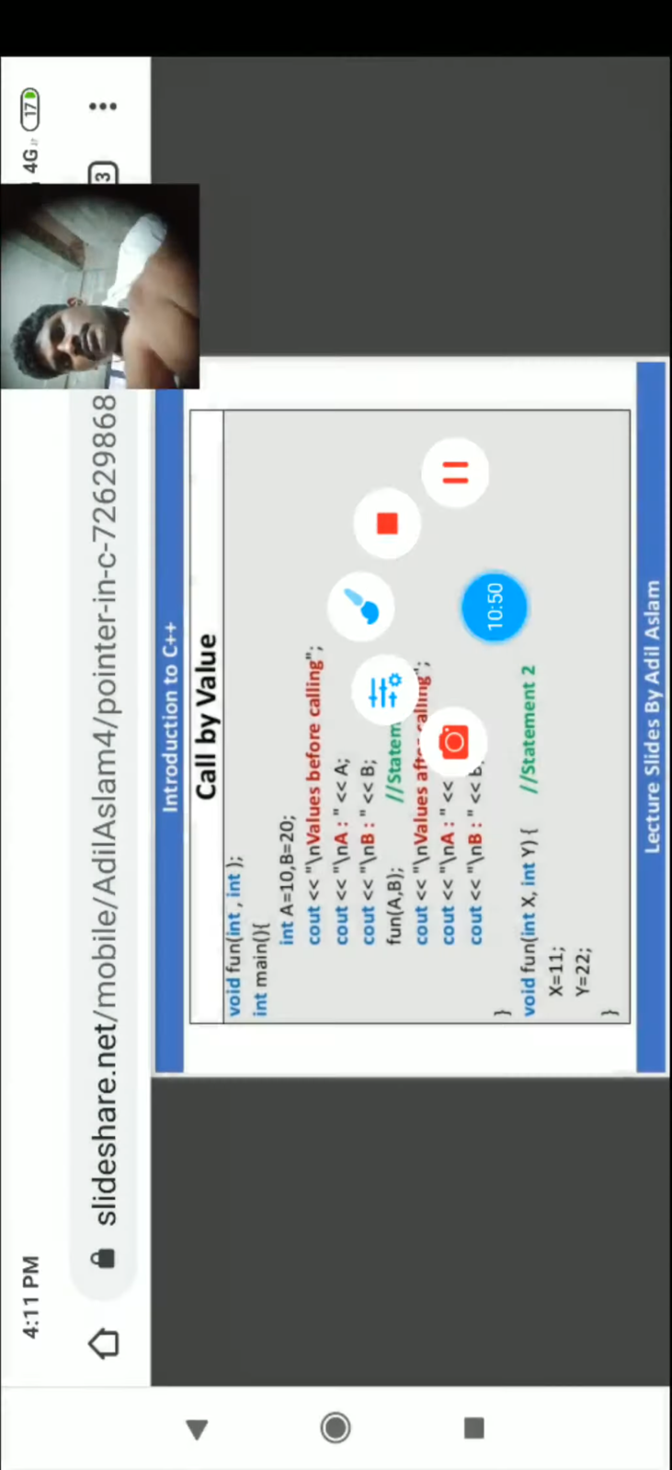Now function a comma b, with the arguments. This is the function declaration with the arguments. Now cout "value after calling", cout a, cout b, printing the a and b values. Now here there are two variables a and b: one is before calling and the second is after calling.